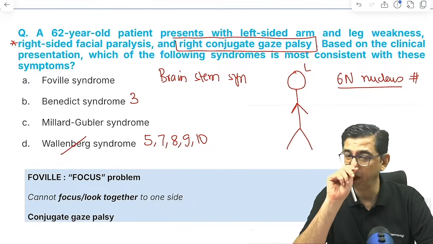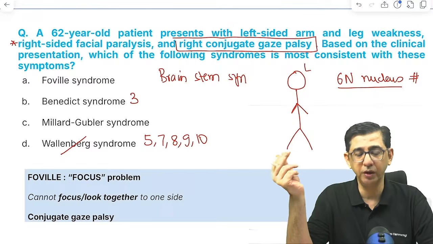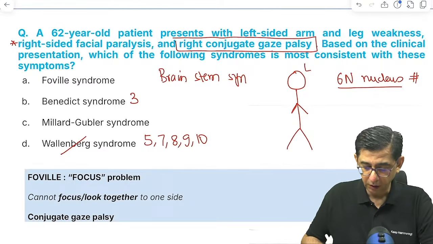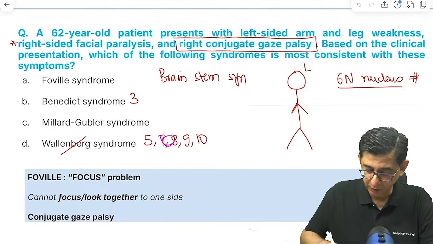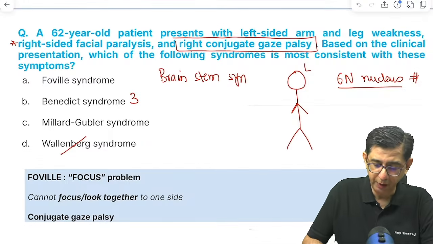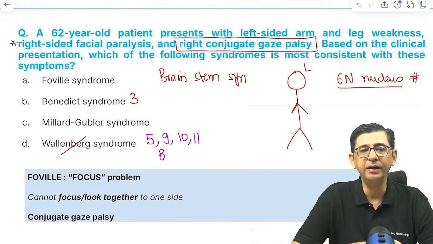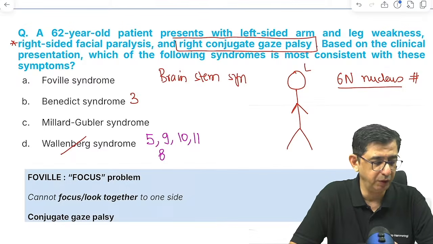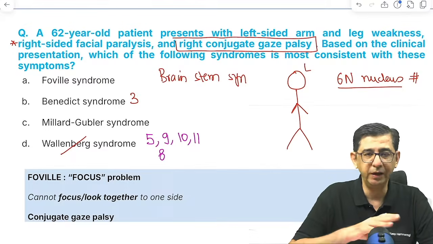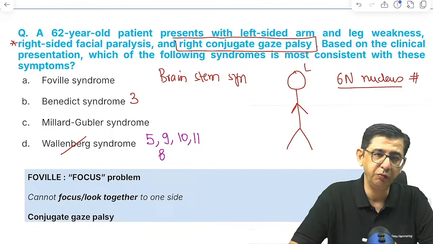5th would get involved in a patient. Here I'll modify the numbers a little. I mean, Wallenberg syndrome primarily has the 5th involved, right? And then the 9th, 10th and 11th, and even some component of the 8th can come in the question. So 5, 8, 9, 10, 11 are the ones which would be involved. Yeah, Wallenberg would be mainly 9, 10, 11, but 5 and 8 also get involved in Wallenberg syndrome.